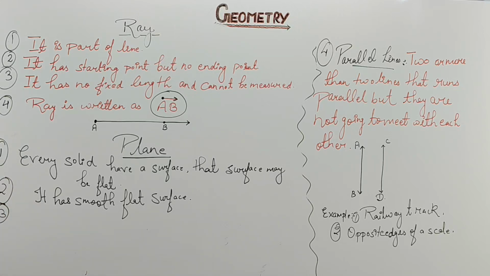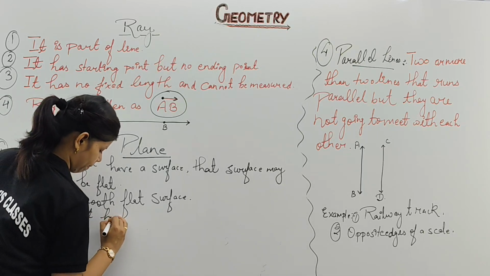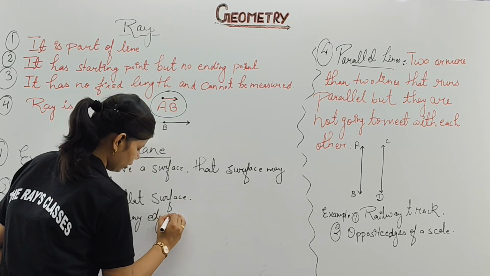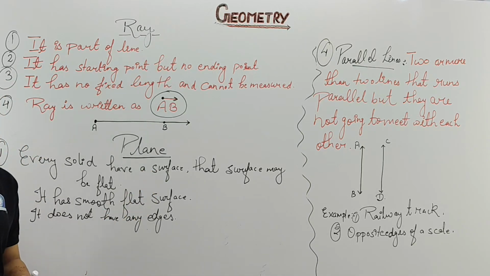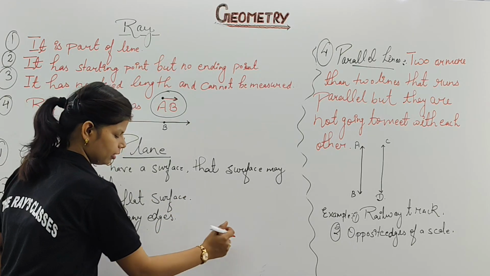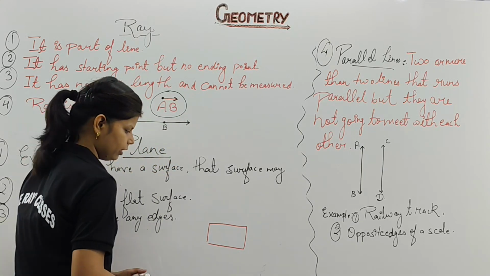How should the surface be? It should be flat. It does not have any edge. Can you tell me what type of surface I will classify as a plane? With the figure, can you please tell me what type of surface we are going to classify as a plane? Then I am going to draw this. Okay, children, do you have any idea? Just now I have shown you the example. Like flat surface, I have taken one copy as an example.